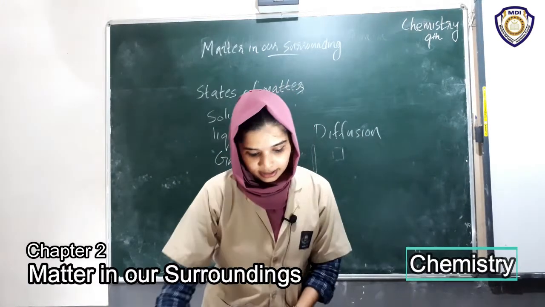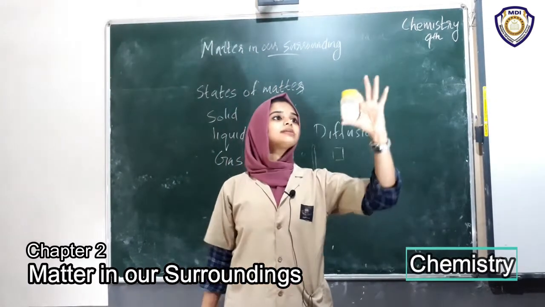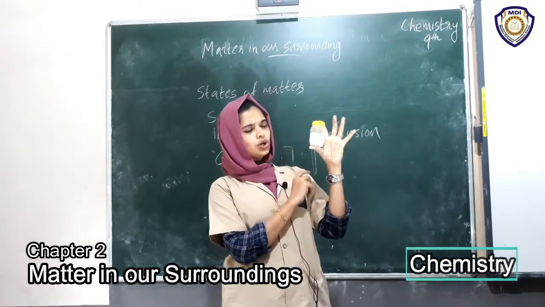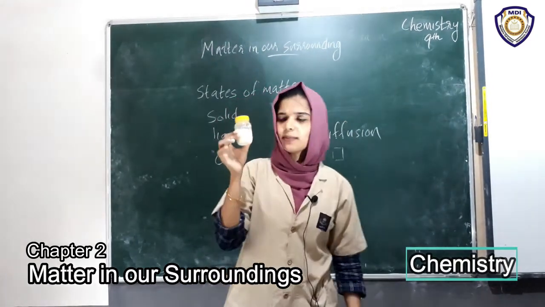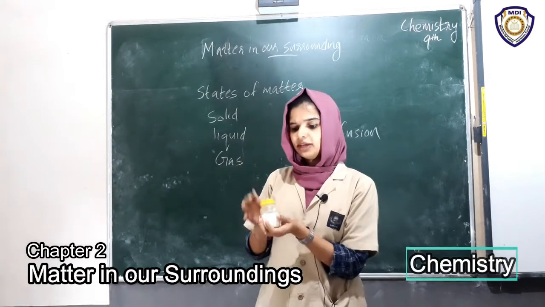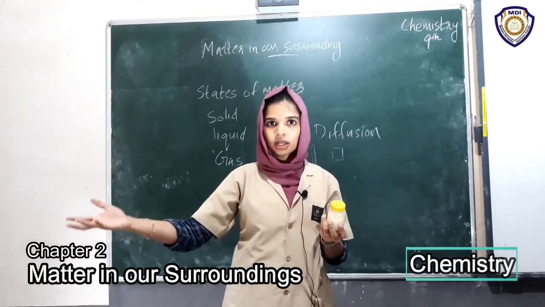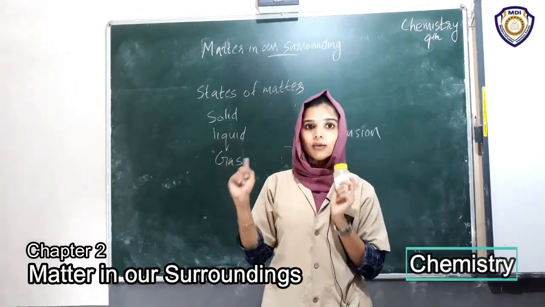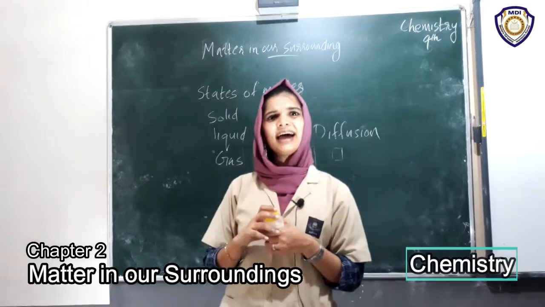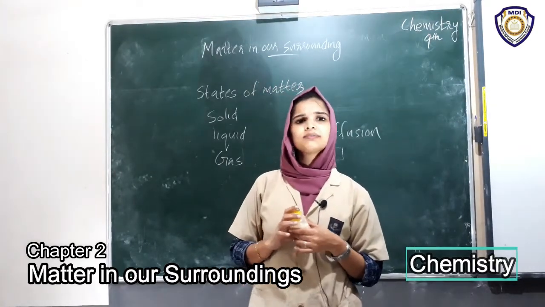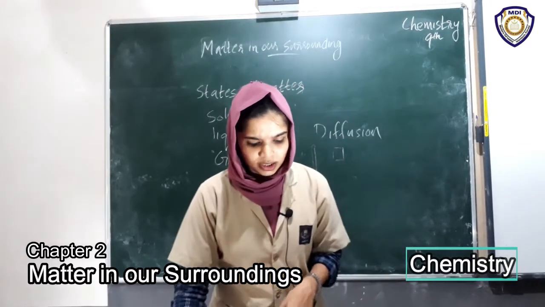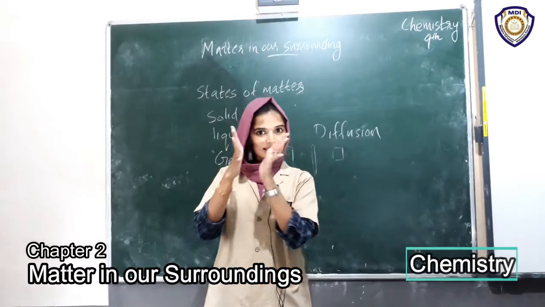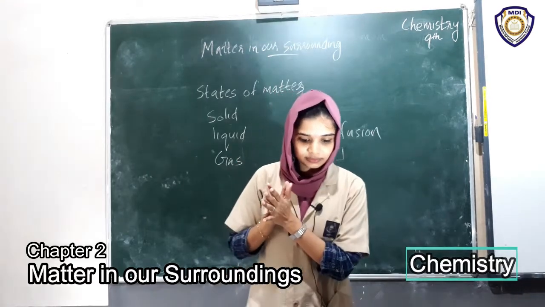And then this is a bottle with sugar. The shape of the sugar is the shape of this bottle, isn't it? When we transfer this sugar into another bottle, the sugar's shape will be the shape of that bottle. But we have said that the shape of a solid substance never changes. Then the third condition is a sponge: when we press a sponge, it gets compressed.